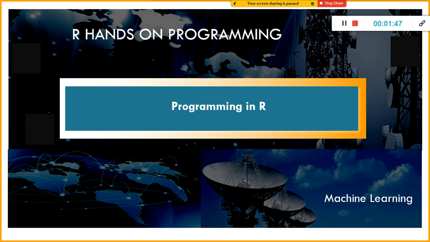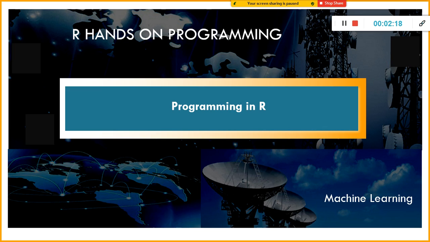R is a programming language that, unlike Python, is meant for statistical computing and graphics. When it comes to graphics and charts, you cannot compare any other software with R. It's free and open source, and it allows anyone to use it. Even the source code is available. You can download the source code and modify the R programming language itself.